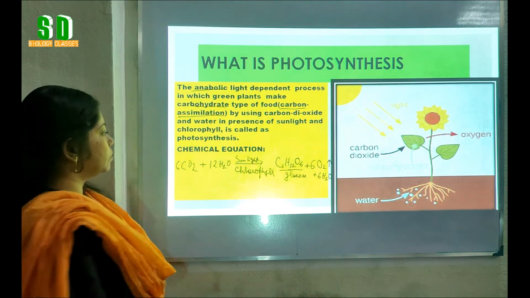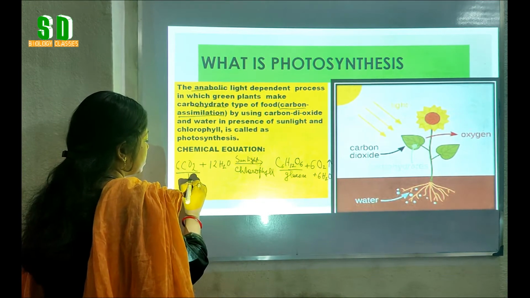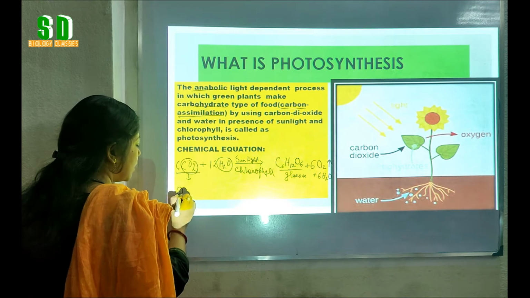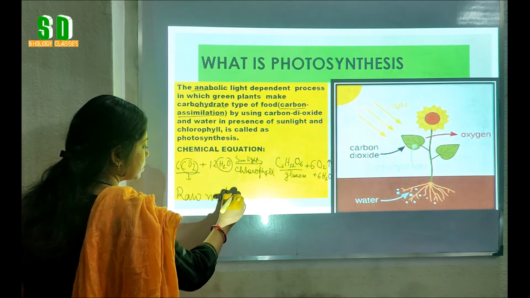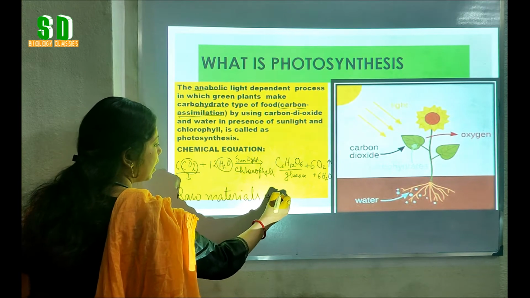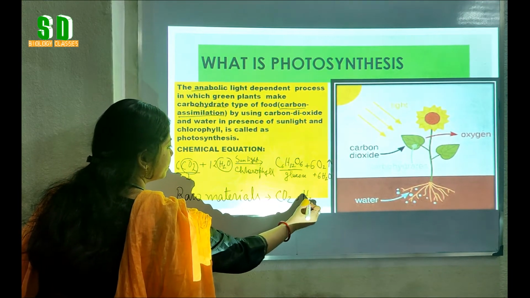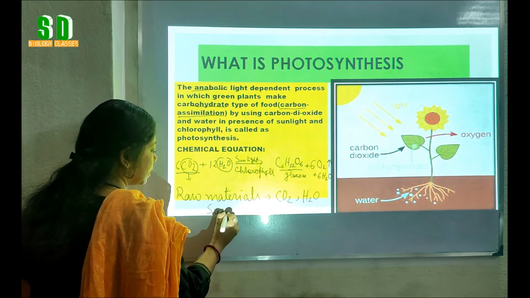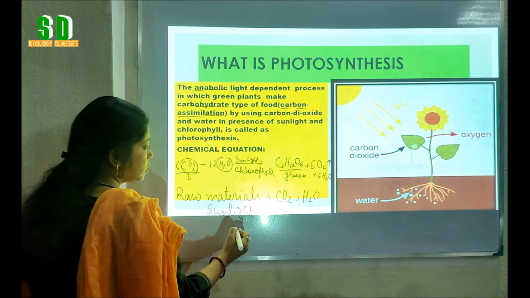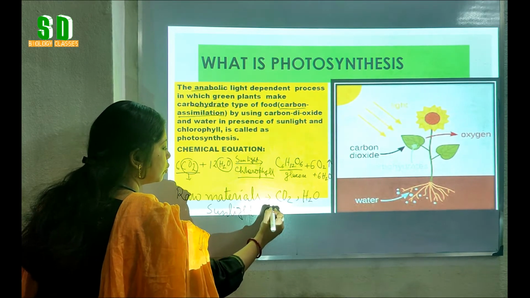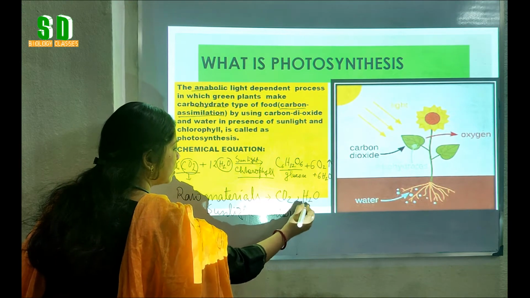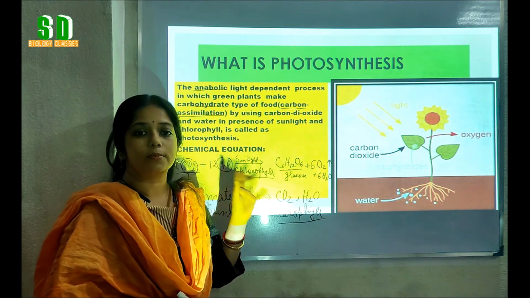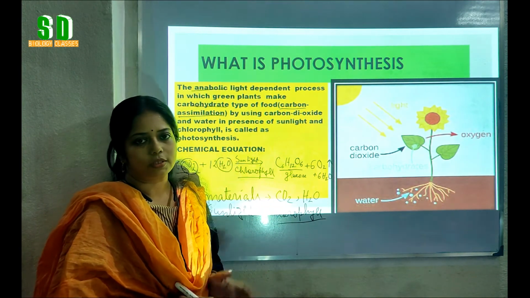From the chemical equation, we have seen that in the process of photosynthesis, carbon dioxide and water are used. So what are the raw materials of the process of photosynthesis? The raw materials are carbon dioxide and water. And the whole process occurs in presence of sunlight. And the most important thing, that is chlorophyll. Chlorophyll is one of the pigments that is very importantly needed for the process of photosynthesis.